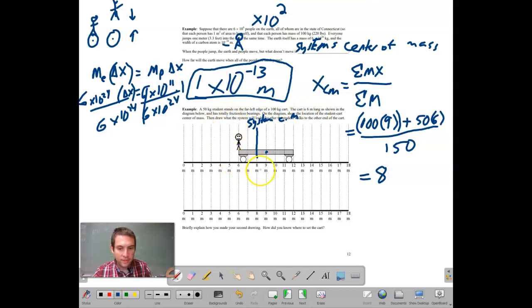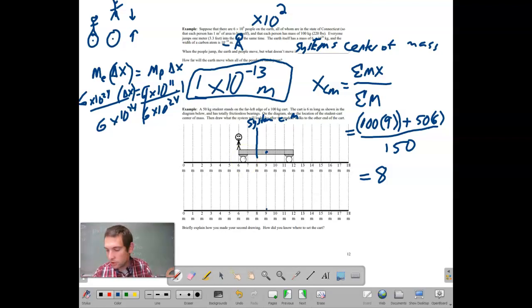Now we know that the center of mass is not going to change. So we know the center of mass is still going to be right here. So what's going to happen as he walks? The cart's going to go backwards because the cart is going to push him forward, and therefore the cart's going to go backward. It's like sitting on a cart with a medicine ball and pushing it forward, you're going to go backwards.